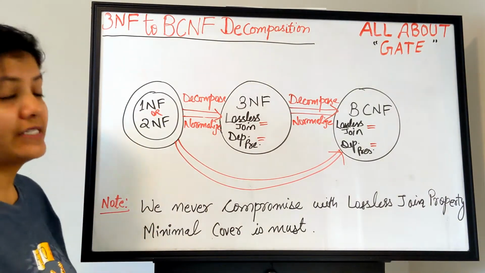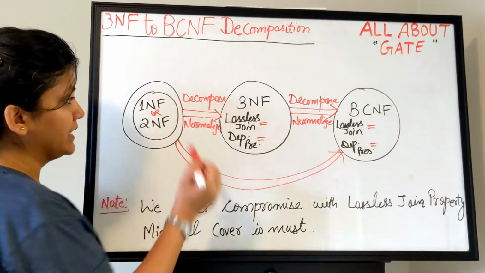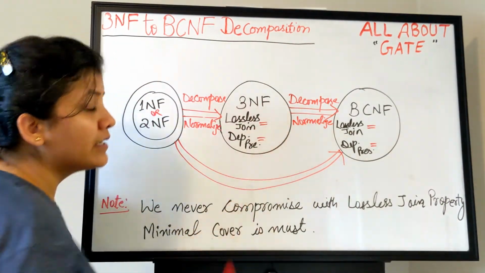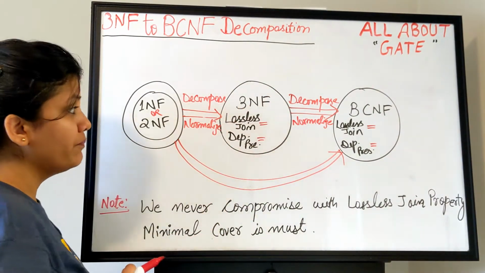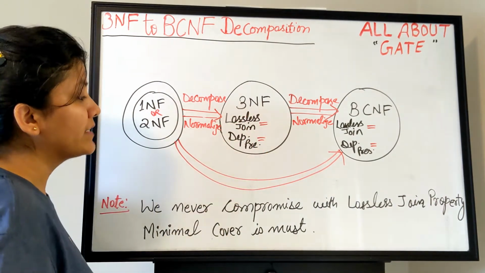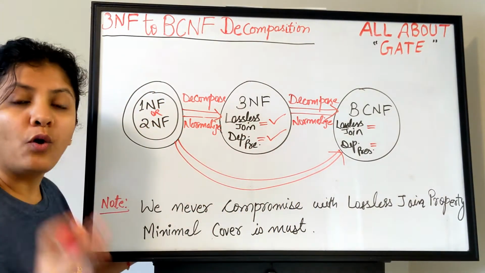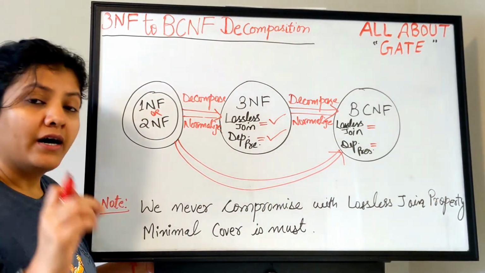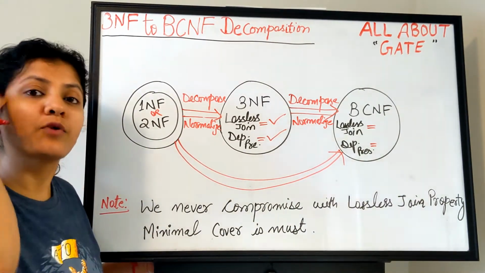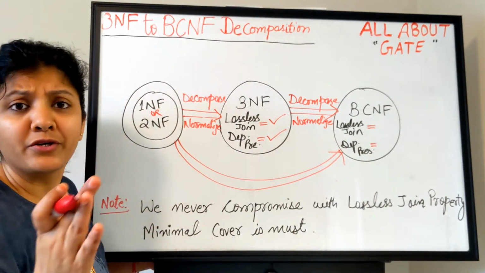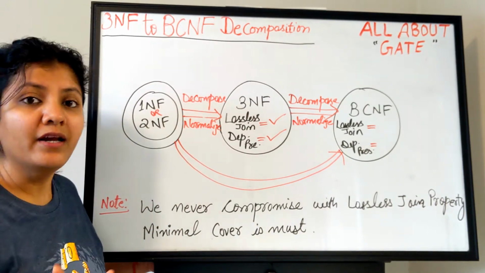If a relation given is in first normal form or it is in second normal form, and if we decompose it or normalize it into the third normal form, if the highest desired normal form we take as third normal form, then the lossless join property and the dependency preservation property are always going to be true. If you are doing a valid or a proper decomposition, mind it guys, I'm not taking into consideration that however you do it, it's going to be true. No, if you do it properly, then yes, certainly it is going to be true.